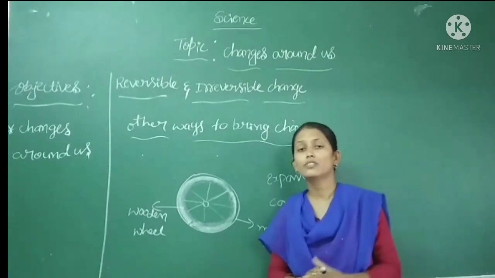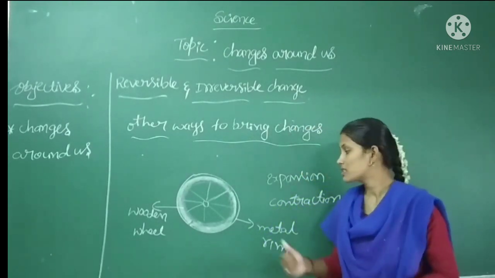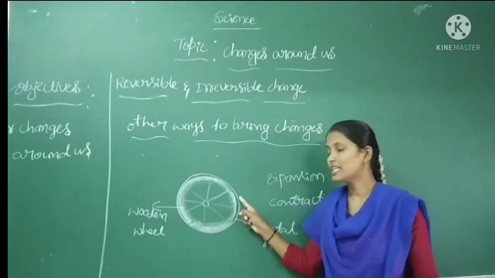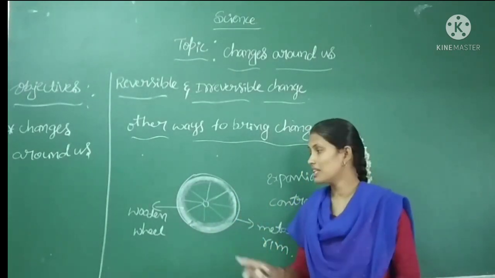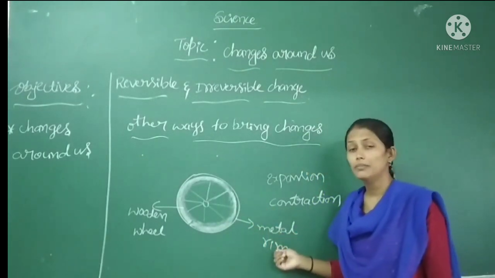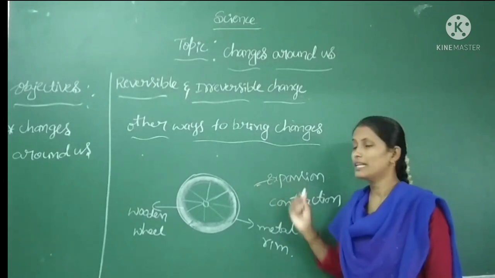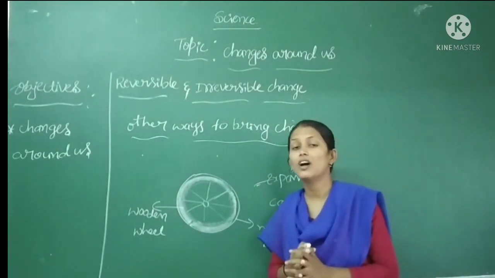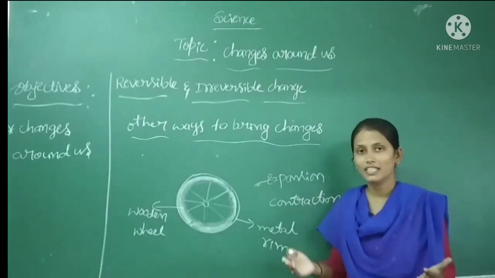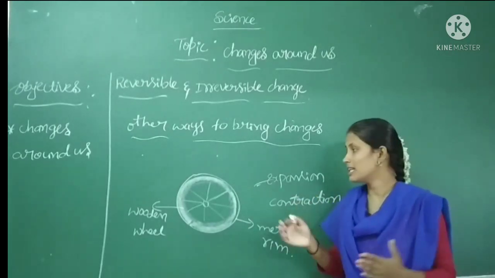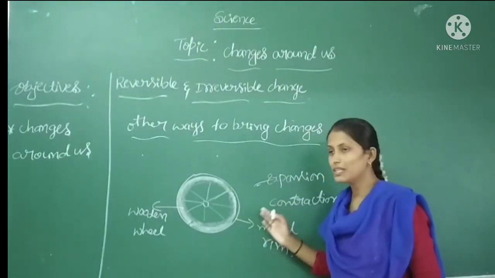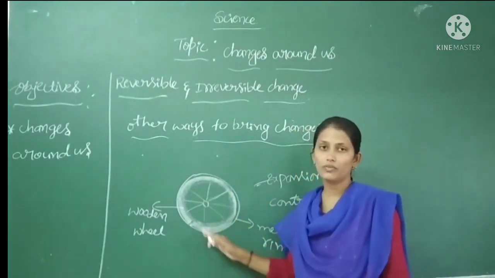Yes, dear children, we have seen in that video how they fix the metal ring on the wooden wheel, right? Here the metal ring is slightly smaller than the wooden wheel. So when they heat the metal ring, on heating it expands. As I said, metals expand on heating, meaning the size of the metal increases. After the expansion, this metal ring is fixed onto the wooden wheel.